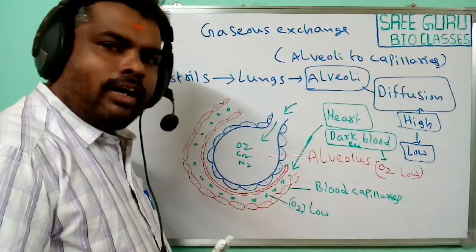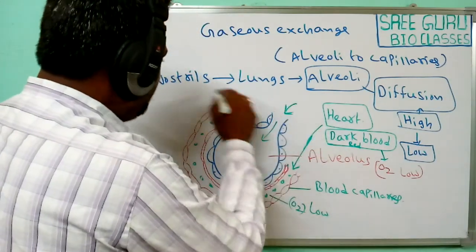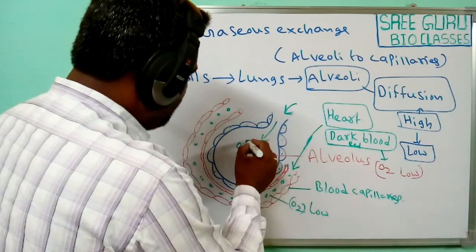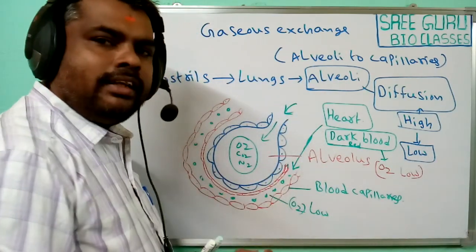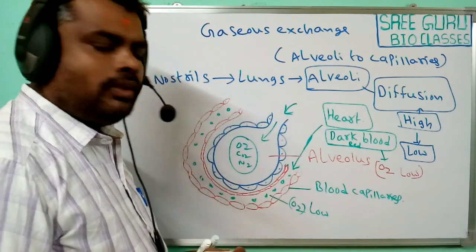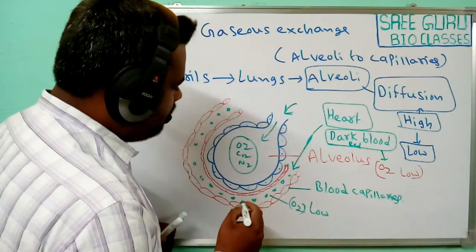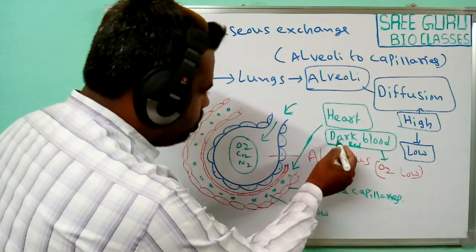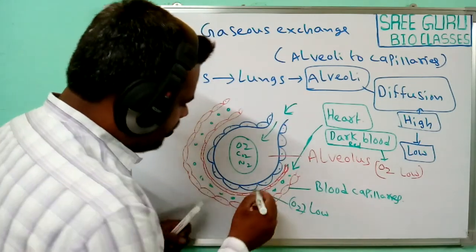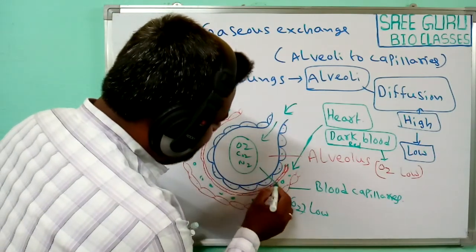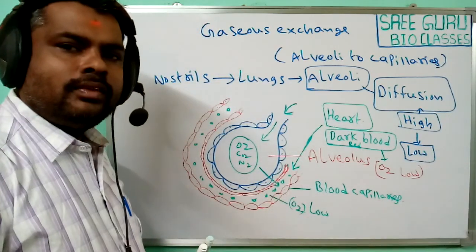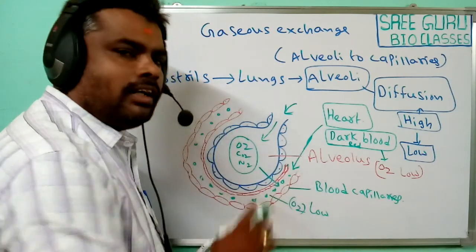Whenever we inhale, the air passes into the alveoli, and in this alveoli the oxygen concentration is higher. So as the dark red blood passes through the blood capillaries, oxygen diffuses into the blood capillaries surrounding the alveolus.